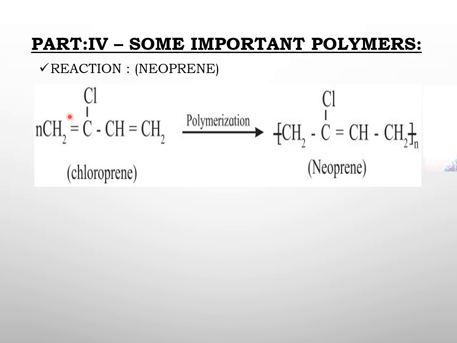Here again the double bond between the first and second carbon breaks homolytically. One electron goes to each carbon, so a linkage is created here and a double bond is formed. Again the double bond between the third and fourth carbon breaks homolytically. One electron goes to each carbon and a double bond is created between the second and third carbon, and here the linkages are free. So chloroprene polymerizes to give you neoprene rubber.